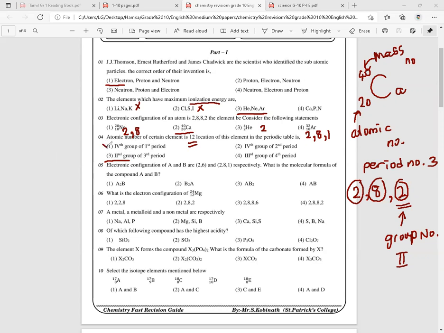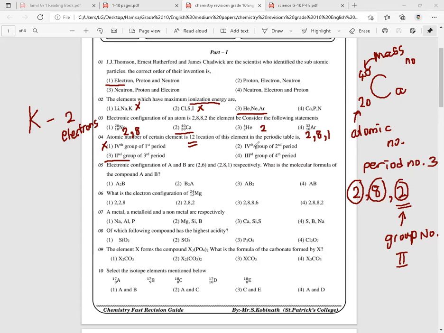So this will never occur, because if it is having only one energy level, the first energy level can possess only 2 electrons, maximum 2 electrons, right? Here they are telling you fourth group, so it never happens. Why? There won't be 4 electrons in the first energy level, right?